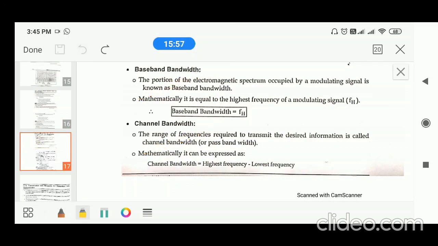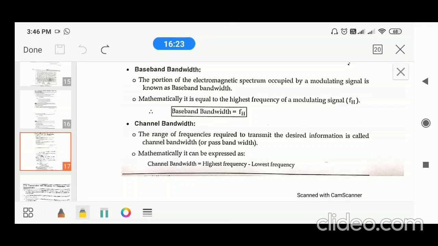Baseband bandwidth is nothing but the portion of the electromagnetic spectrum occupied by the message signal, or simply the bandwidth of the message signal is called baseband bandwidth. So the general definition of bandwidth is the highest frequency of the signal and the lowest frequency of the signal; their difference is called bandwidth.